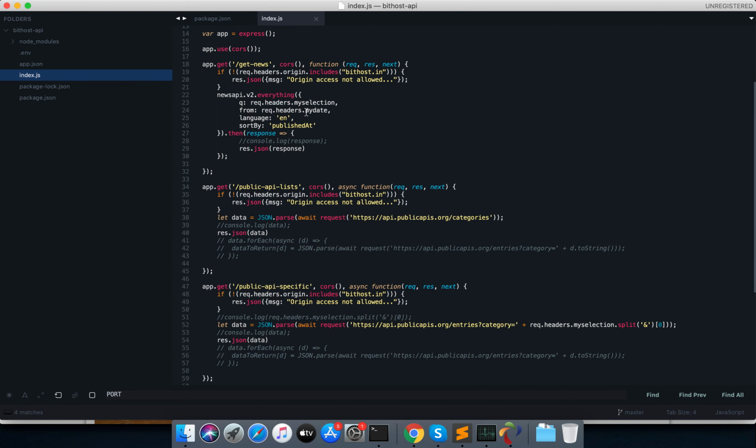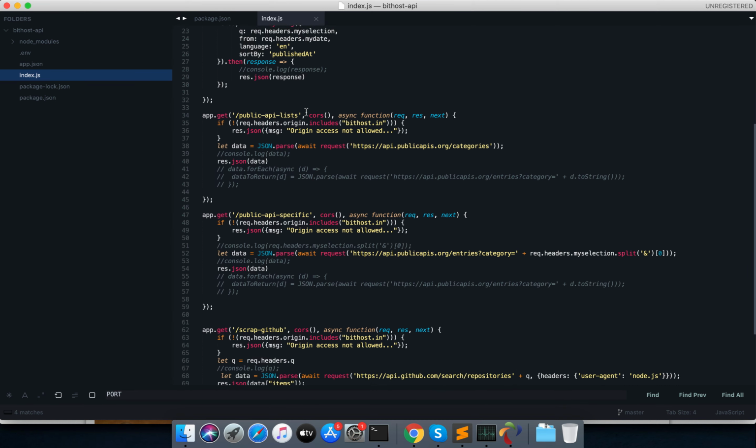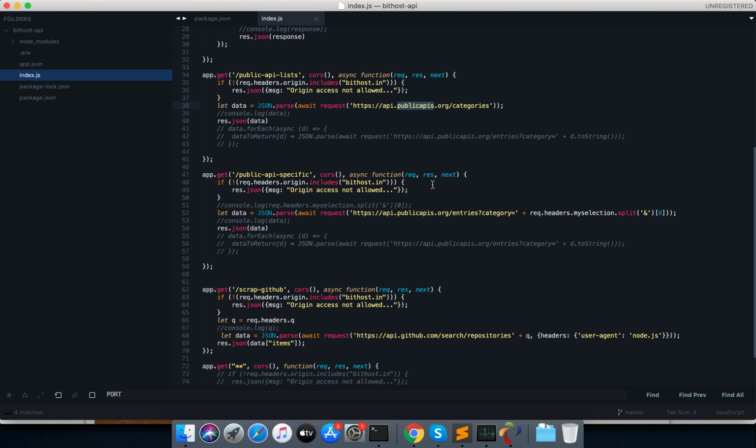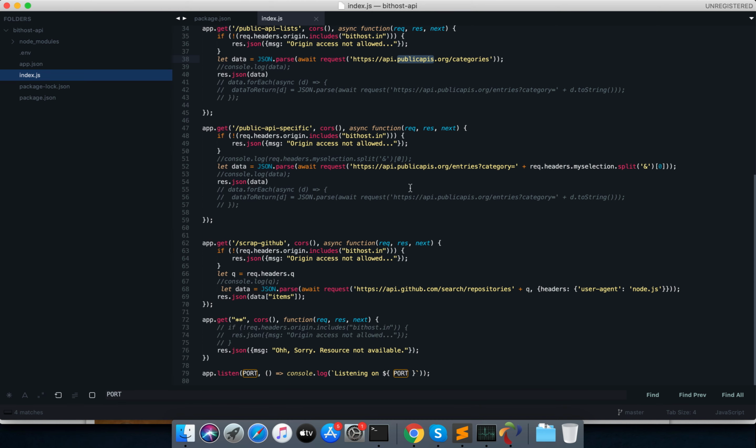You can see here this is one for public API for the previous section you saw, and this is for the GitHub top repo search. This is running a query. I'm sending a query and sending a user agent as Node.js.